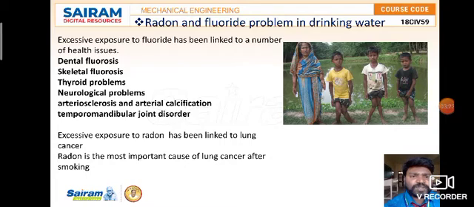Now, excessive exposure to radon has been linked to lung cancer. Radon and fluoride have these kinds of issues, and radon will lead to lung cancer. Radon is the most important cause of lung cancer after smoking. The first cause of lung cancer is smoking, and the second is an excess amount of radon.